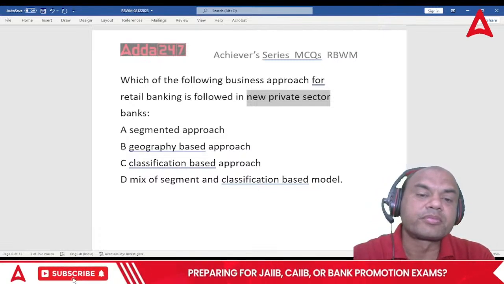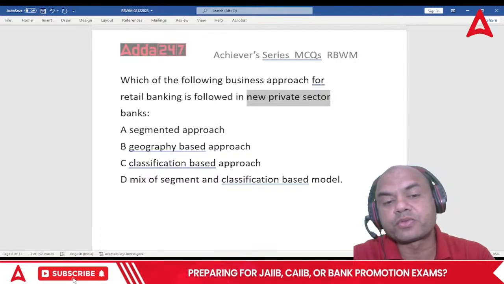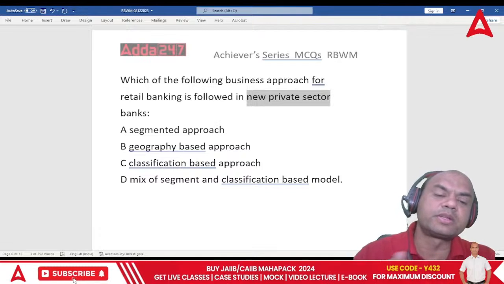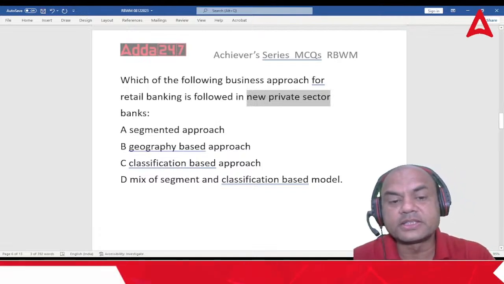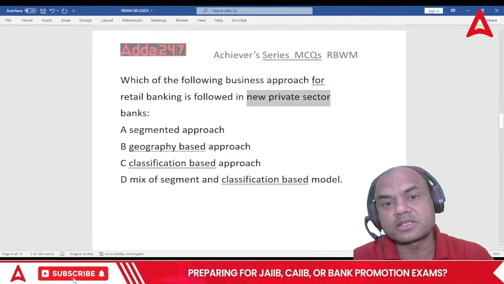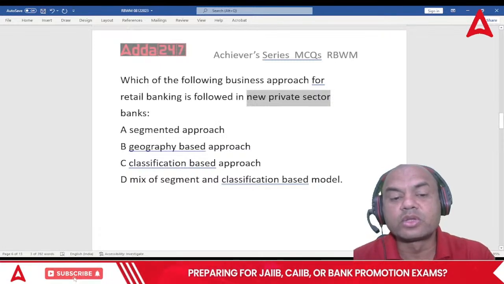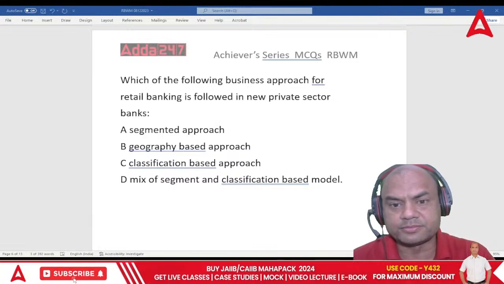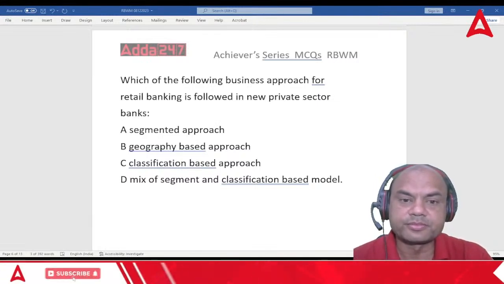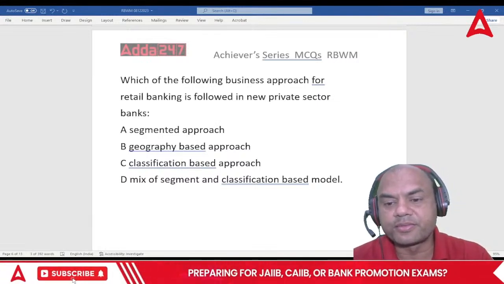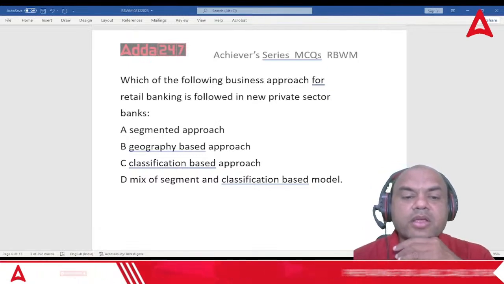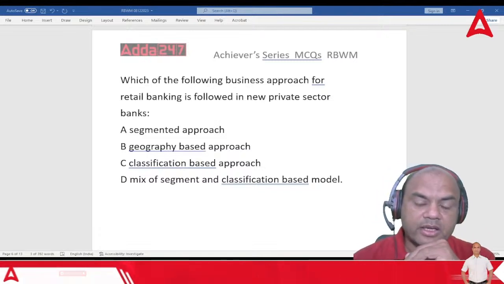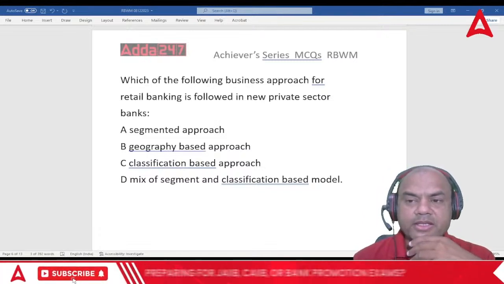Now, which of the following business approach for retail banking is followed by these new private sector banks? So what should be the answer over here? Is it segmented? Do they have NRI branches, MSME branches? Do they have classification based, means rural, semi-urban? What do they have? Think over it. Anyone amongst you is in private sector banks?